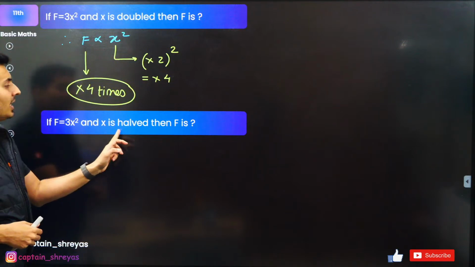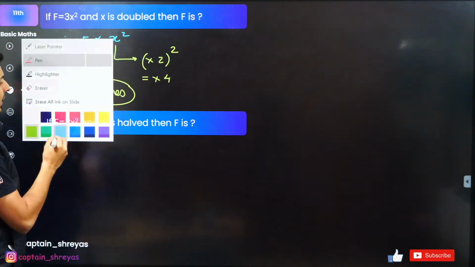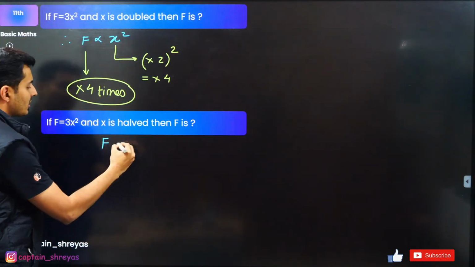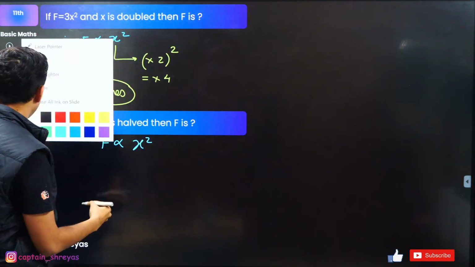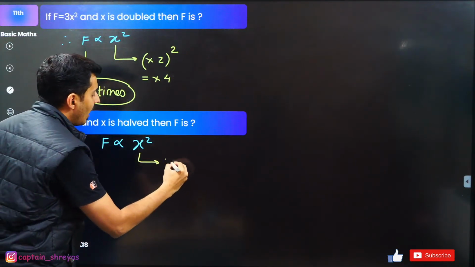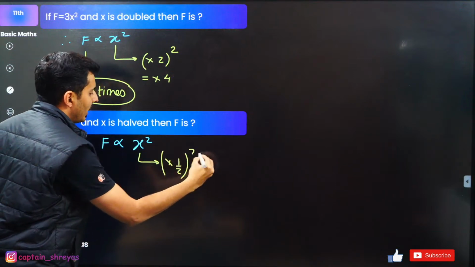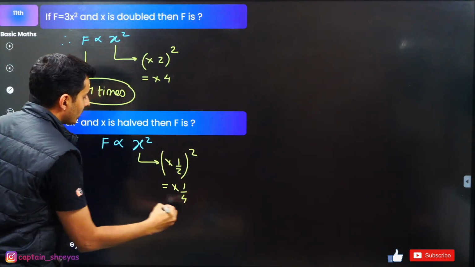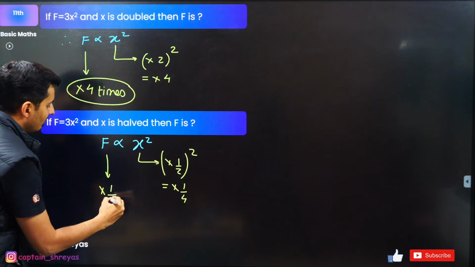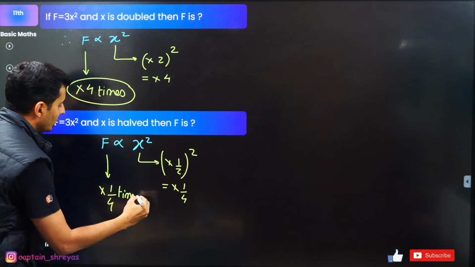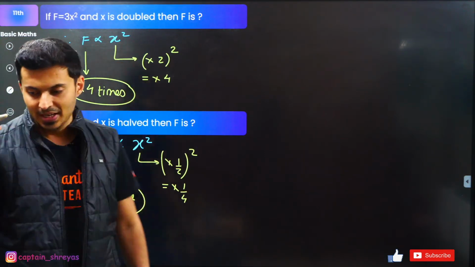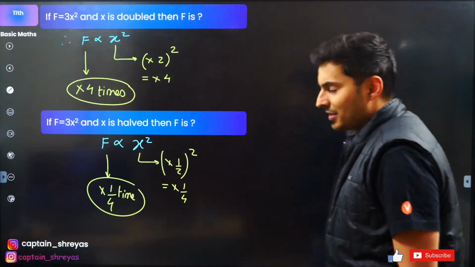F is 3x square. X is halved, then the force will be? Again, you can see 3 is a constant. It is directly proportional to x square. So if x is halved, the half square is going to be 1/4. So this force will also become 1/4 of the previous value. 1/4 times. Right, very good, Jolin Tarika, awesome.